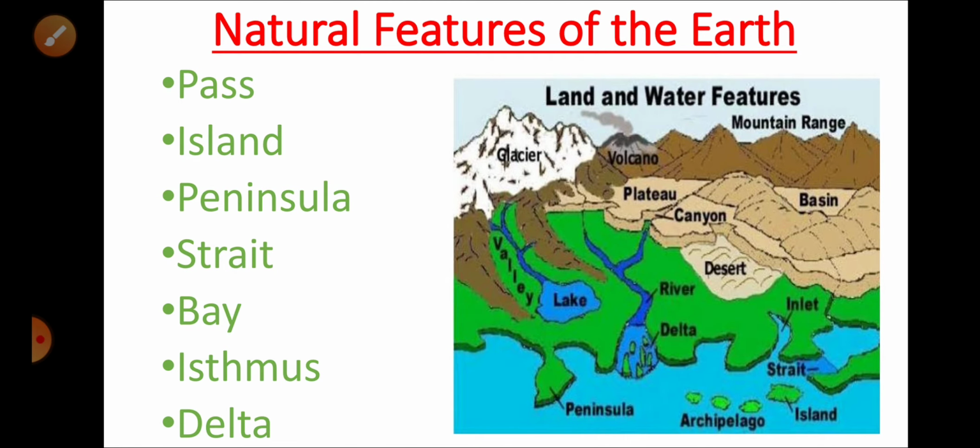Next, I will be telling you all about some natural features of the earth's surface, mainly pass, island, peninsula, strait, bay, isthmus and delta. Now, I will be telling you all about these with pictures.